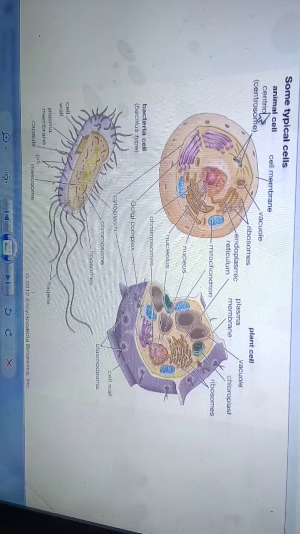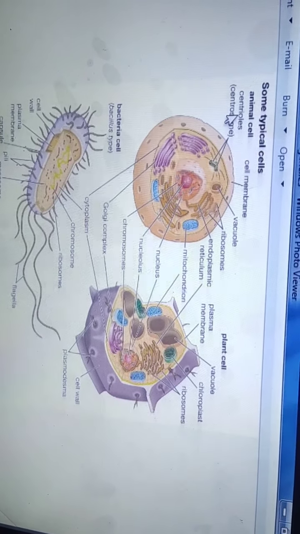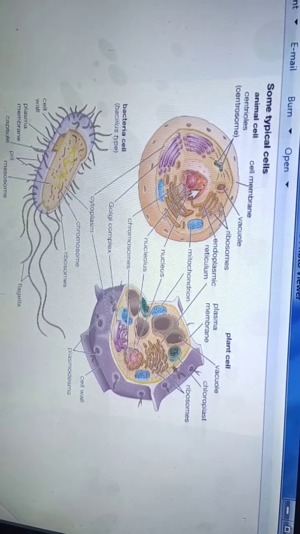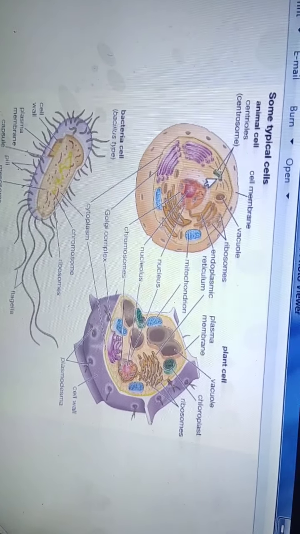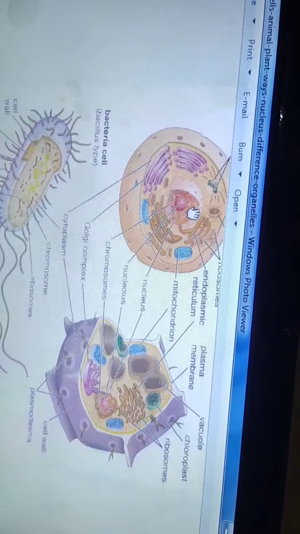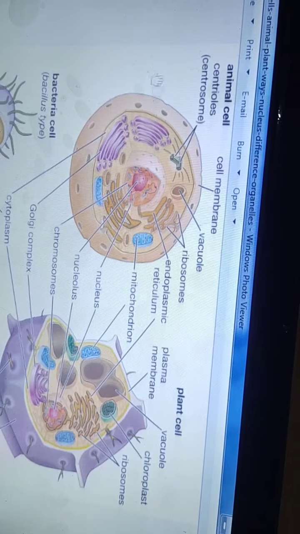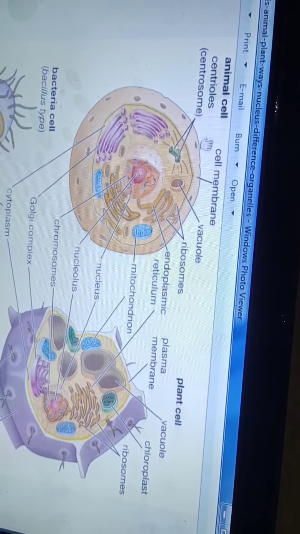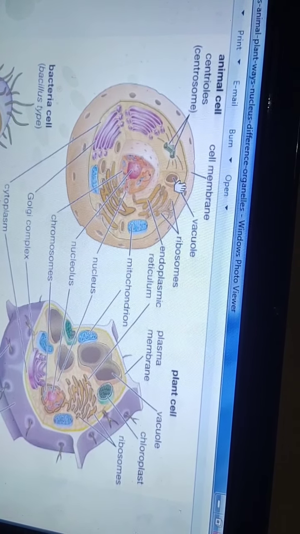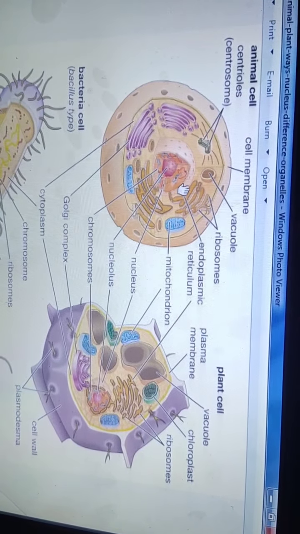Firstly, in our notes is the animal cell. This is the centriole, let me zoom in. Centriole, centrosome. This is the cell membrane, the outermost covering, vacuoles, ribosome, endoplasmic reticulum.